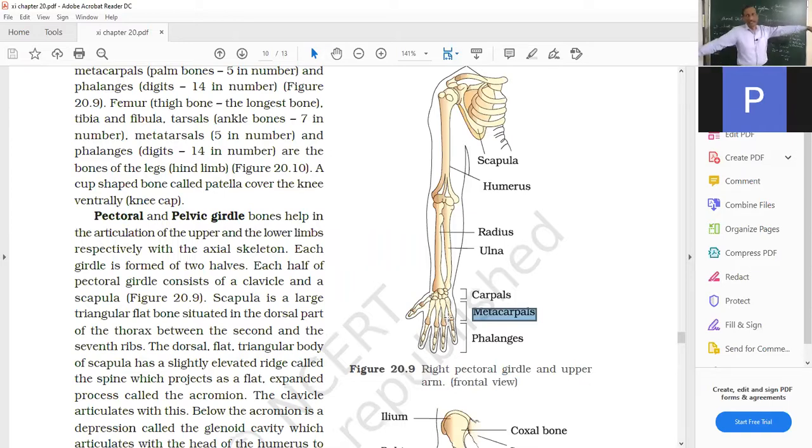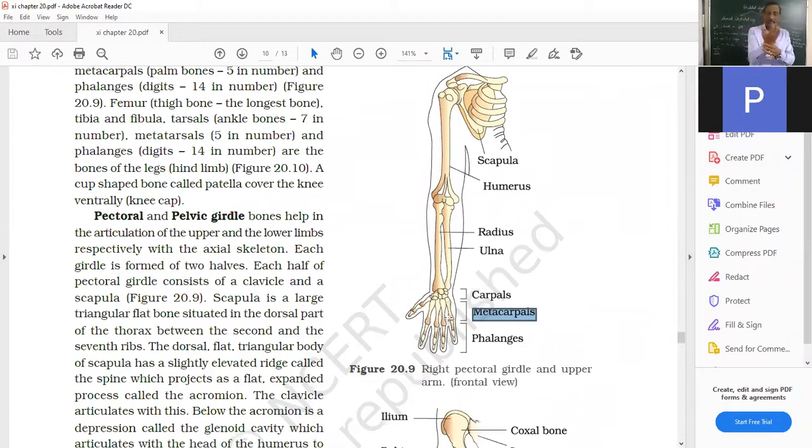Function, you already know, of the humerus. I said it forms a bond with the pectoral girdle and it is a ball and socket joint which can rotate all 360 degrees. So many of you must be bowlers and do some other activities, so they can freely rotate their hands 360 degrees. Not all the bones are able to move up to that angle. Then radius and ulna are joined to the humerus and there is mobility of up to 90 degrees.